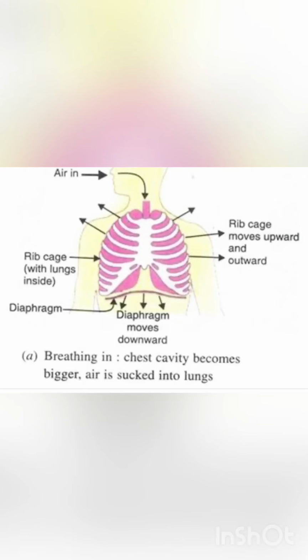So children, when we breathe in air, the ribs are raised upwards and outwards by the contraction of rib muscles and the diaphragm is pulled down. Children, you can see in this diagram the diaphragm is moving downwards. Due to this movement of the diaphragm, the volume of the thoracic cavity increases, and the air pressure inside the lungs decreases. Fresh air from the atmosphere having higher pressure rushes into the lungs through the nostrils.